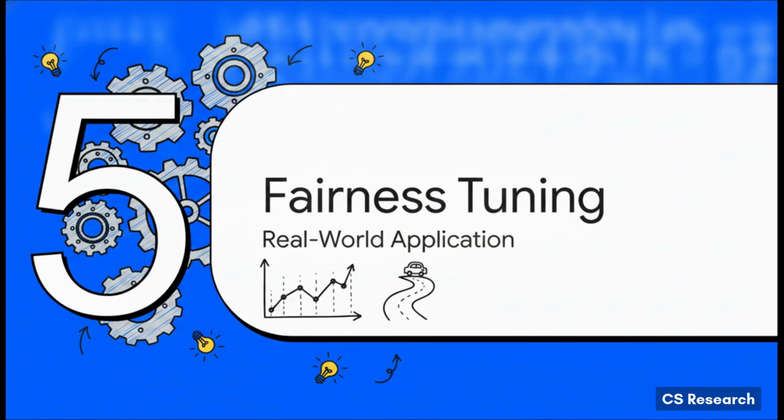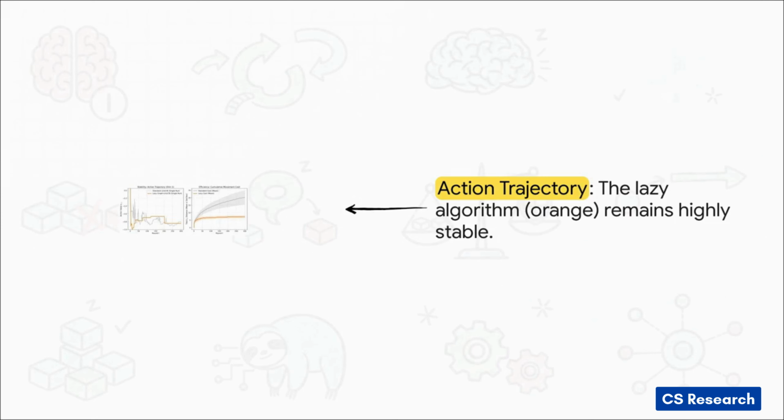Let's look at the hard proof and see this in action. The proof is incredibly stark when you look at the empirical metrics. Check out the chart on the left, graphing the action value against the number of rounds. You see that erratic gray waveform jumping around like crazy, oscillating back and forth between negative 0.6 and 0.0 at every single step? That is your standard algorithm overreacting to noisy data, completely burning through movement costs. But then, look at that thick orange line. That's our lazy algorithm. It makes an update, and then it just completely freezes into a flat, straight, horizontal line until enough actual new information forces it to take another step.